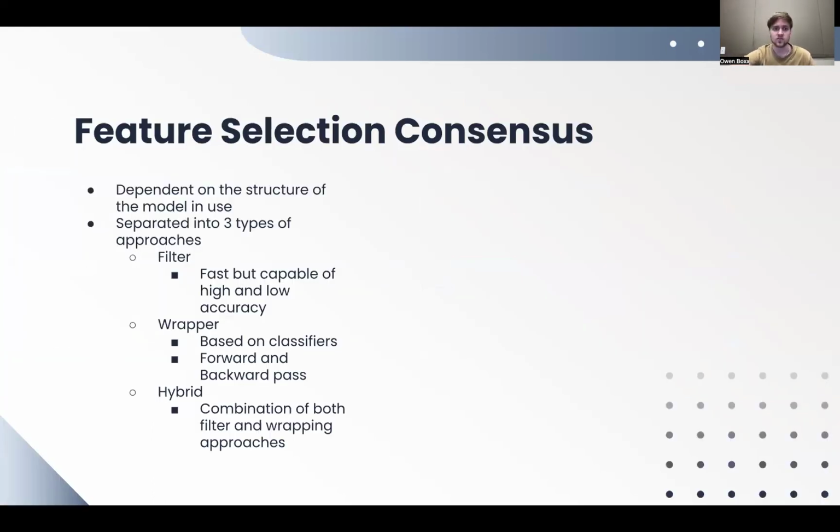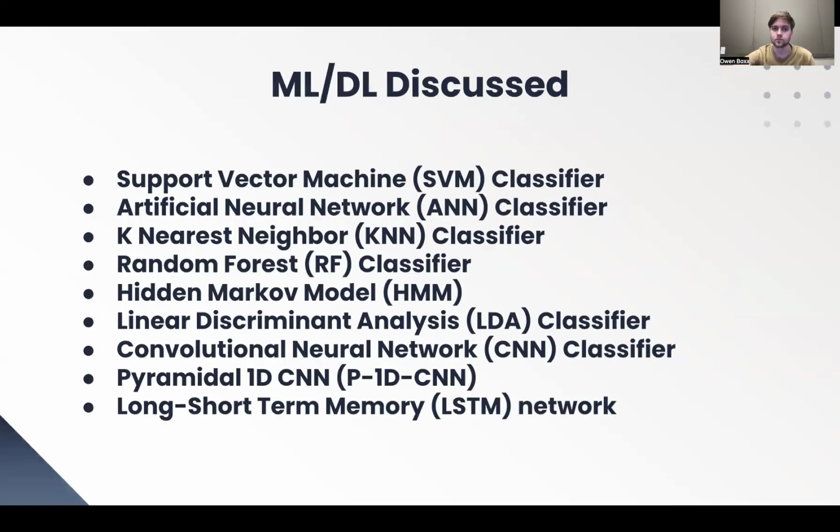So the consensus when it came to feature selection was it's dependent on which model you're using and the structure. It's separated into three types of approaches: the filter, the wrapper, and the hybrid approach. The filter is fast, but capable of high and low accuracy, so they can't determine that it's going to be accurate. The wrapper is based on classifiers where they perform a forward and backward pass to then extract the features that they believe to be influential. And the hybrid is a combination of both filter and wrapping approaches.